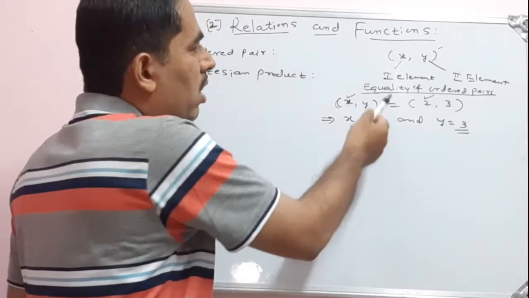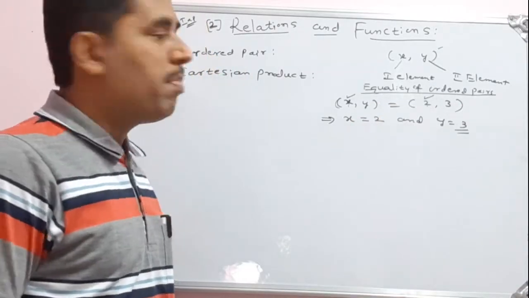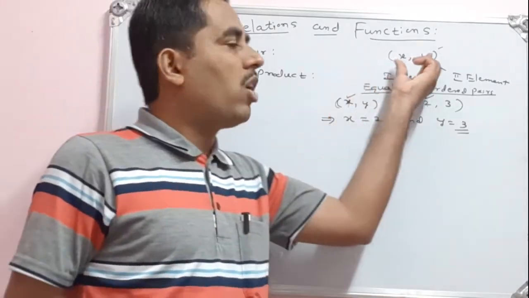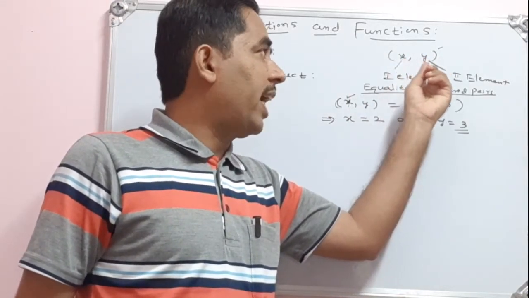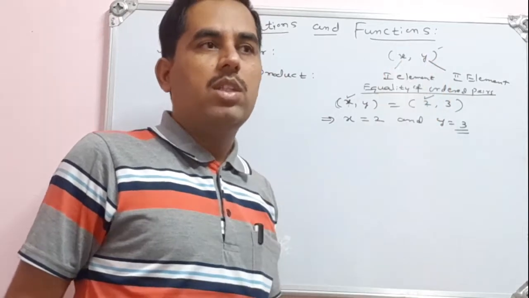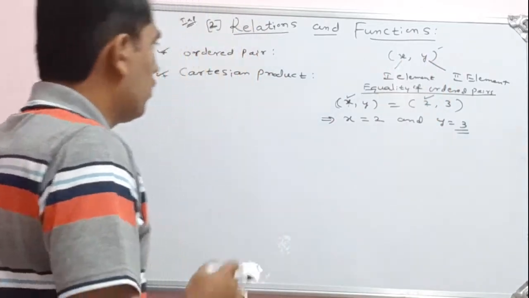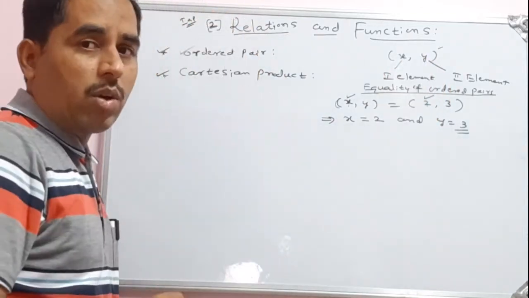Such an arrangement we call an ordered pair. The first element is x, the second element is y. So that notation denotes an ordered pair.